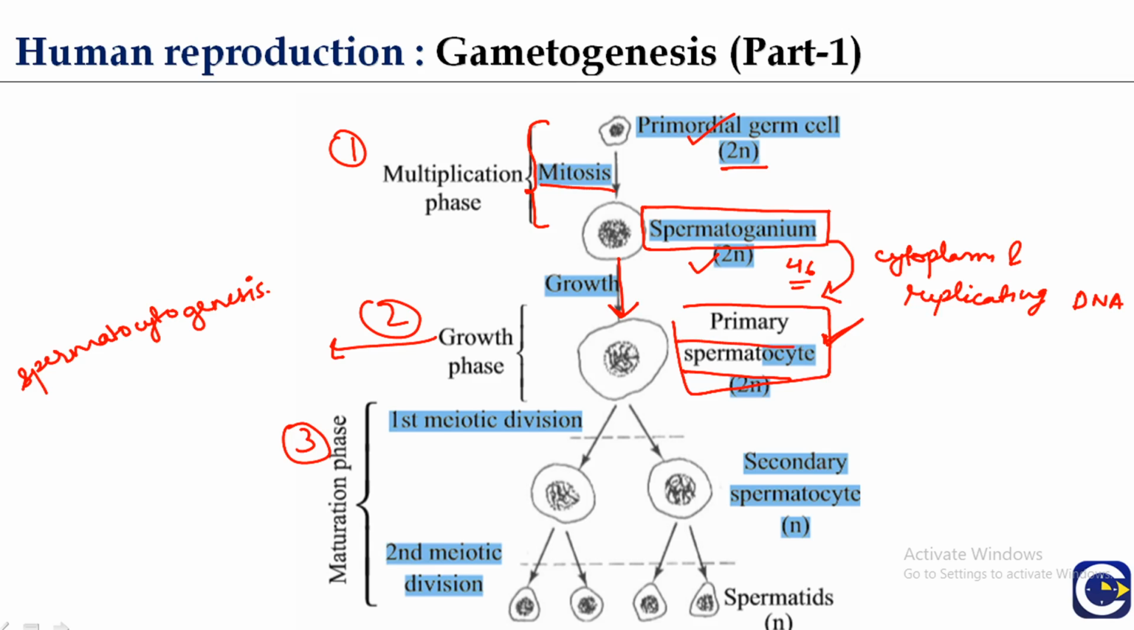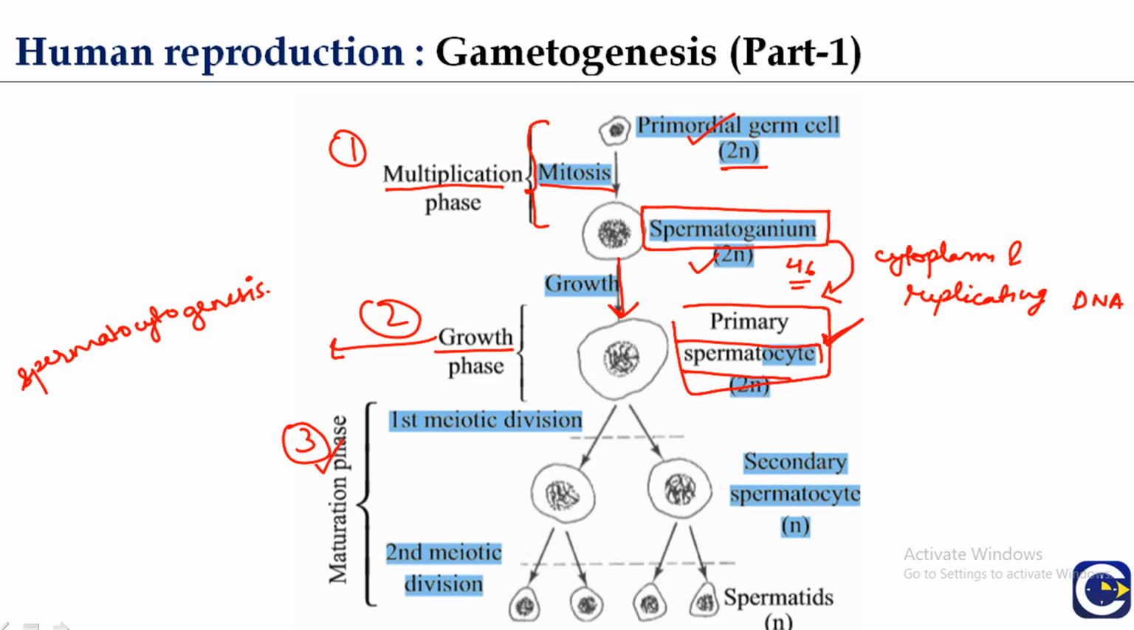The size of the primary spermatocyte is about twice the size of the spermatogonium. Now, because some of the spermatogonia change into primary spermatocytes, the rest of the spermatogonia continue to divide mitotically and produce some more spermatogonia for later processes of spermatogenesis. This growth phase is followed by the maturation phase. The first phase is the multiplication phase, the second is the growth phase, and the third is the maturation phase.